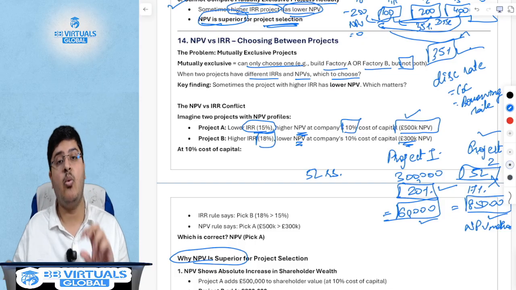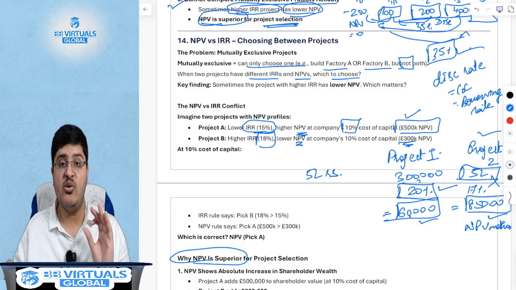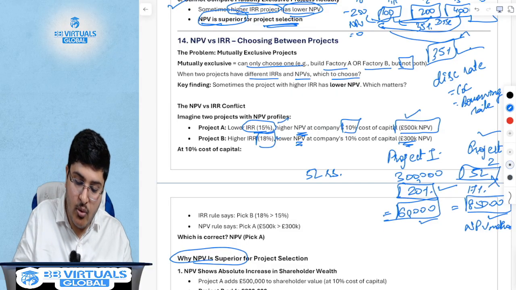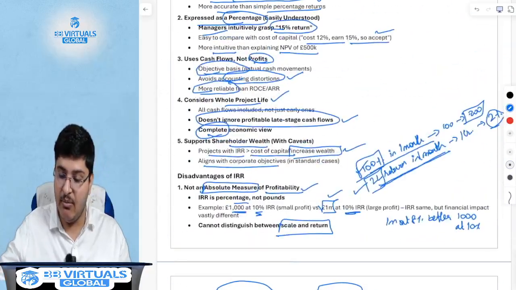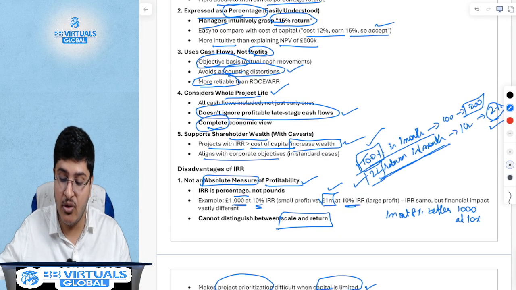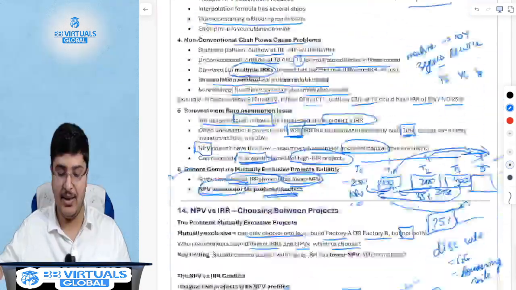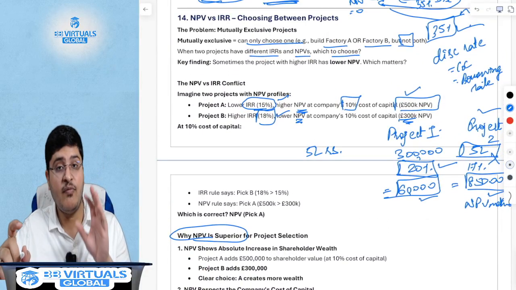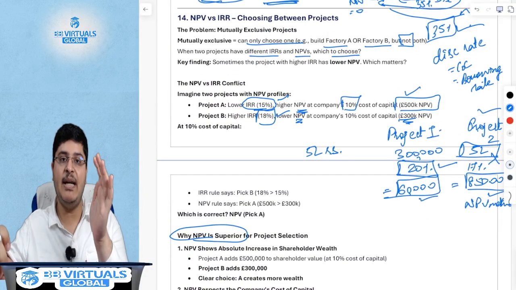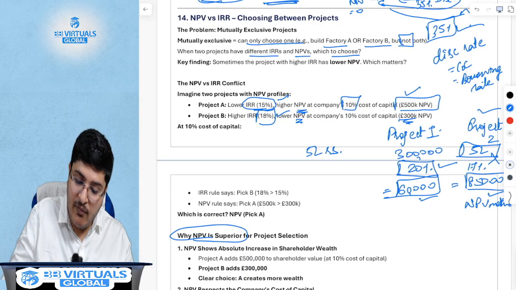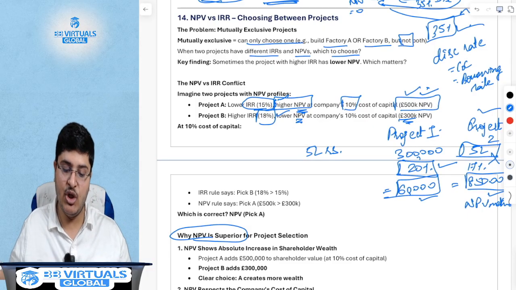Now remember, what is the objective? The objective is to take decisions that maximize the shareholders' wealth. It is not to choose a particular percentage. Remember this example of your friend. Will you choose 100% or will you choose the 2% here? You will choose the 2% here because your wealth gets maximized. So to maximize your wealth, you have to keep this one objective in your mind, which is to maximize the shareholders' wealth, which is why you have to use the one where your NPV, the absolute amount that you make, is much higher.